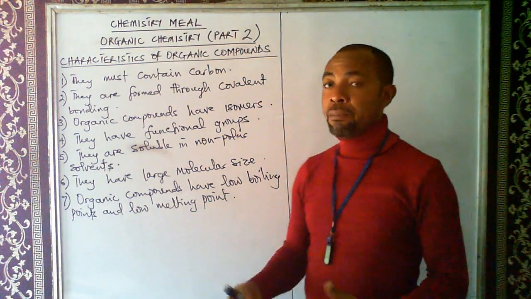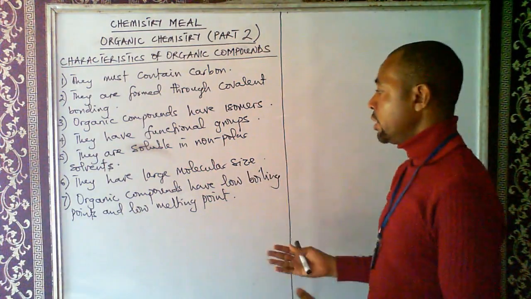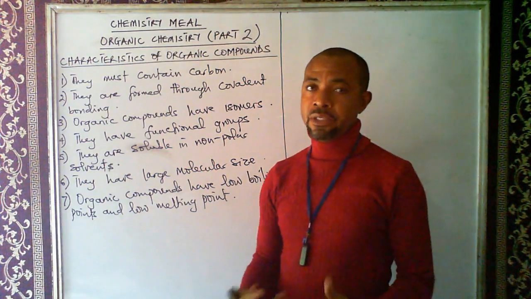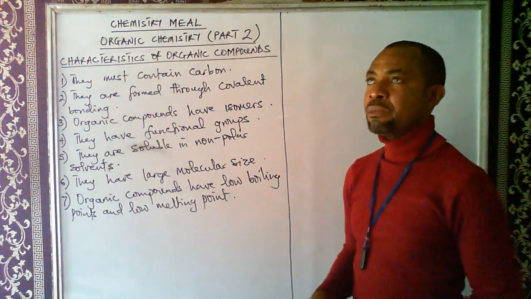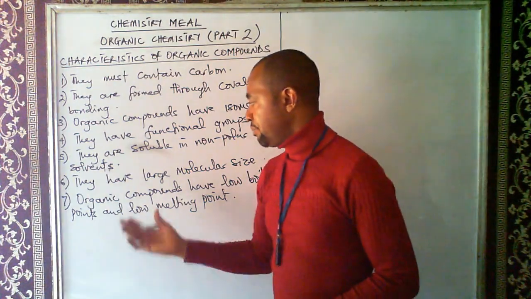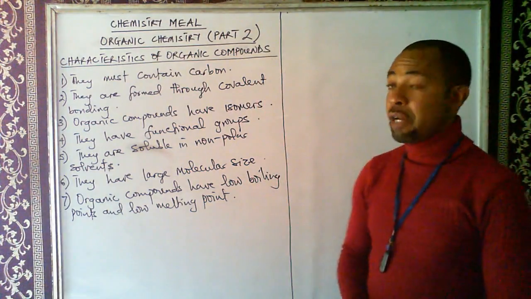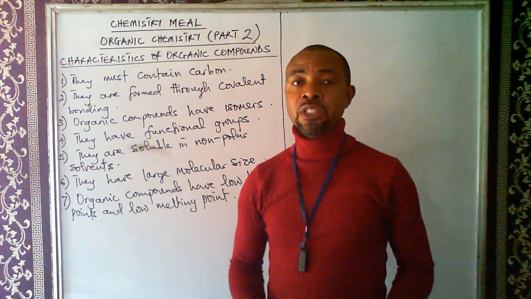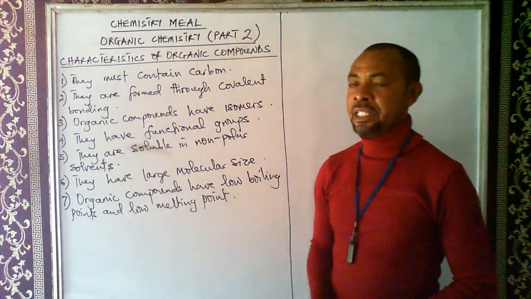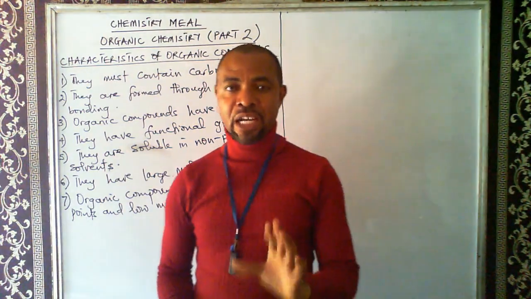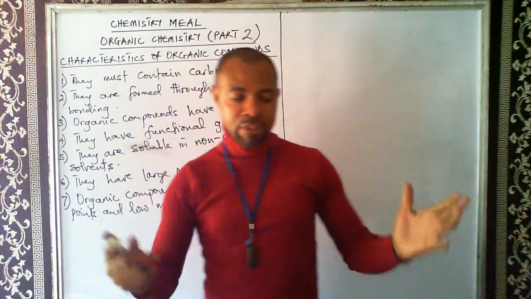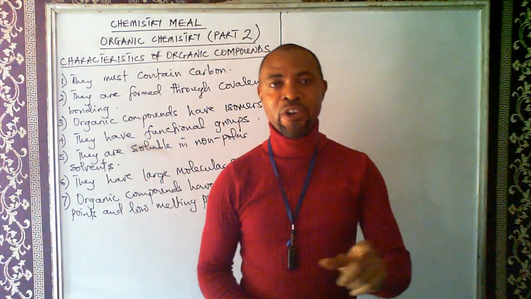They are soluble in non-polar solvents, and they have large molecular size. And then organic compounds have low boiling point and low melting point when compared with inorganic compounds.